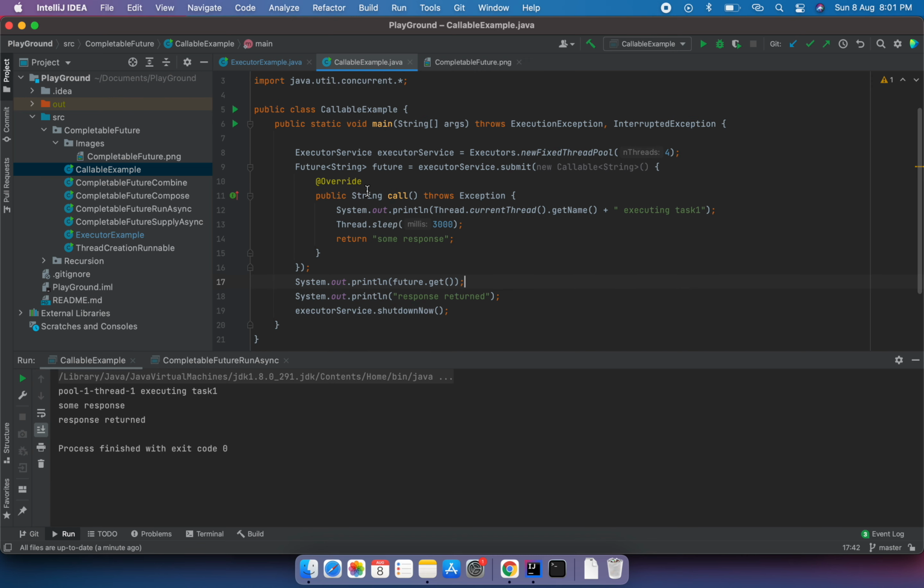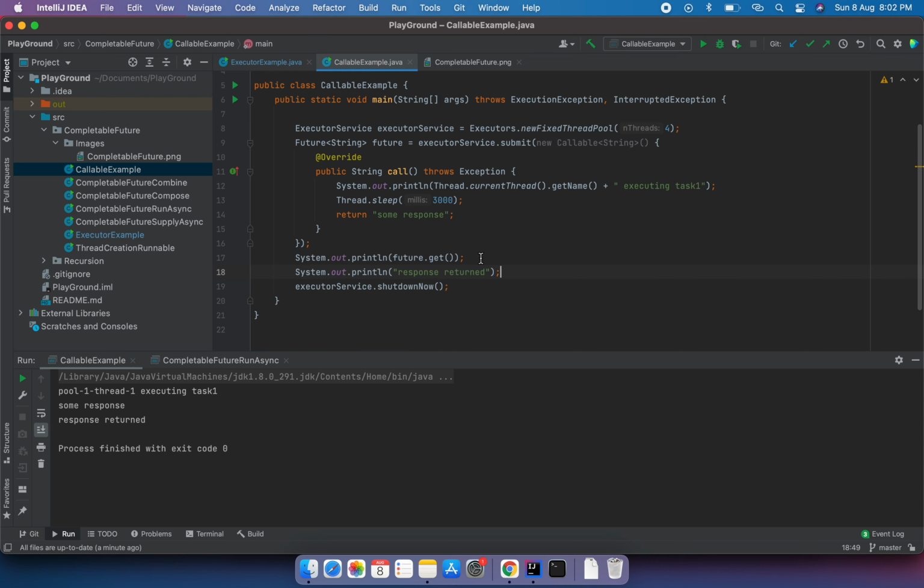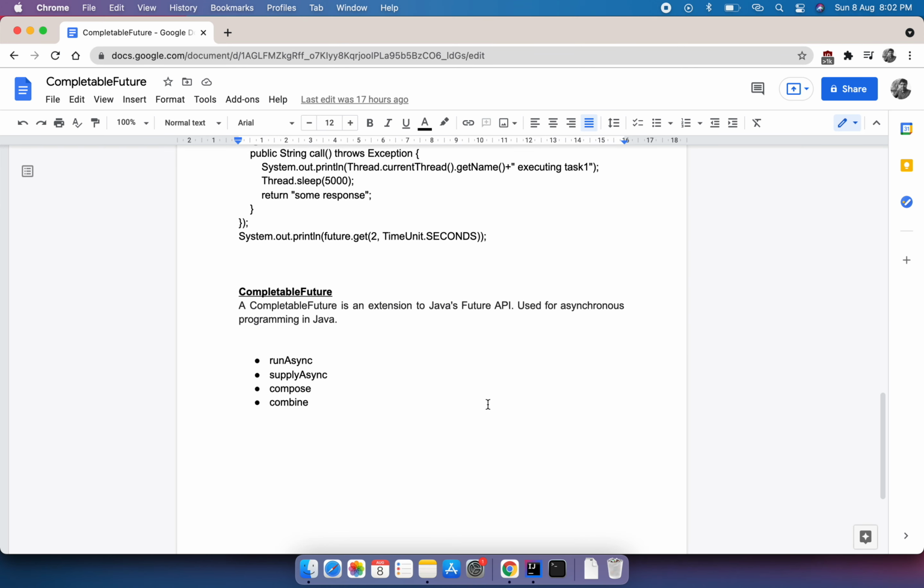The feature here is that from the callable we can return any response, and we can get that response from the future object. Yeah, so this is the example using callable. I'll go back to the sheet and discuss other things.